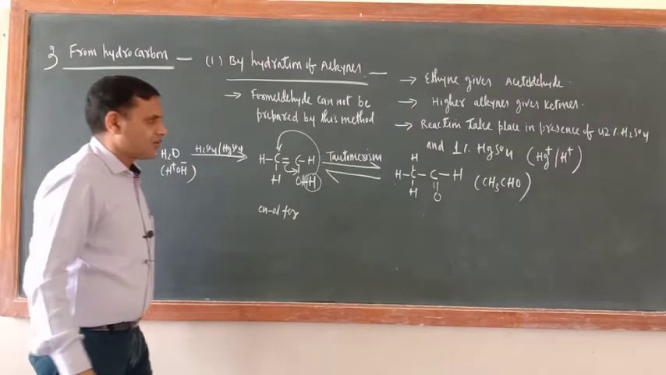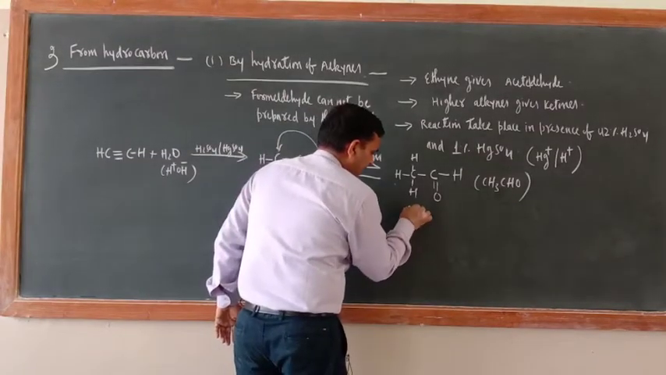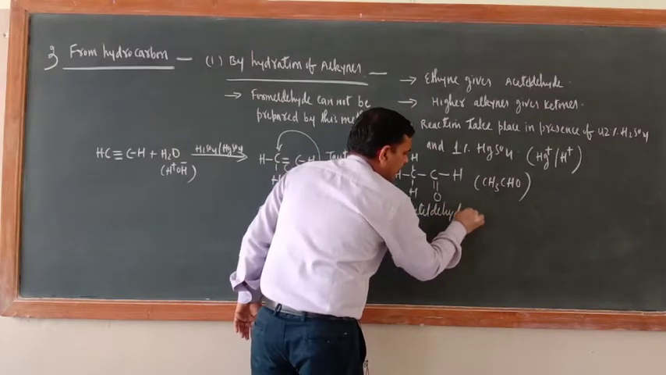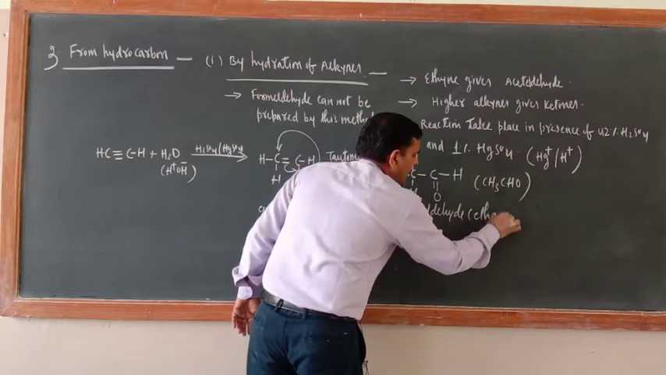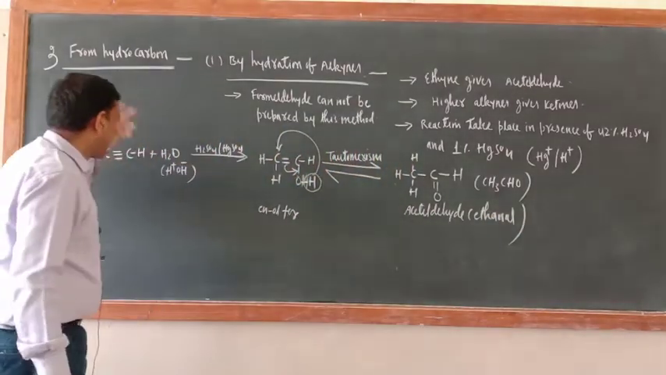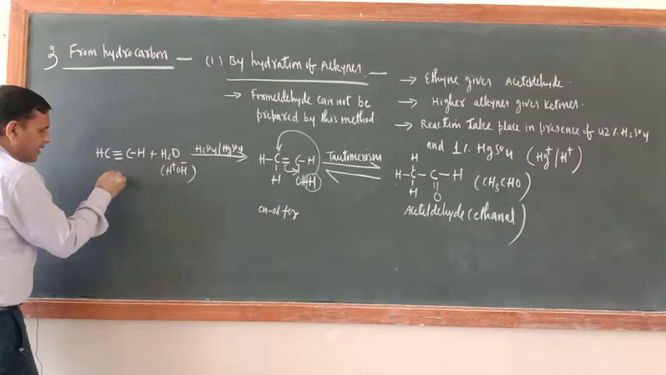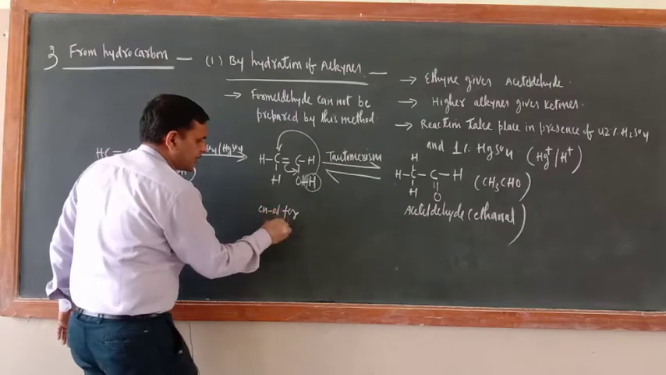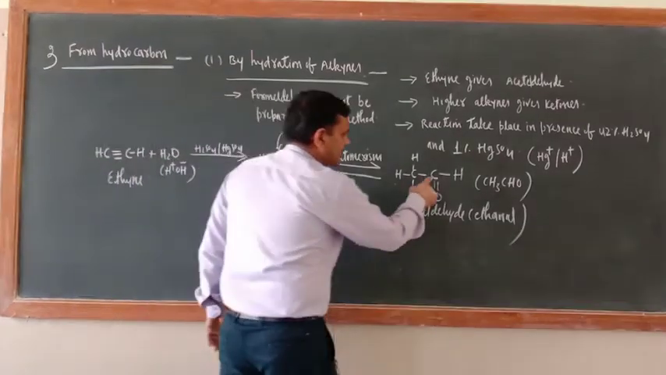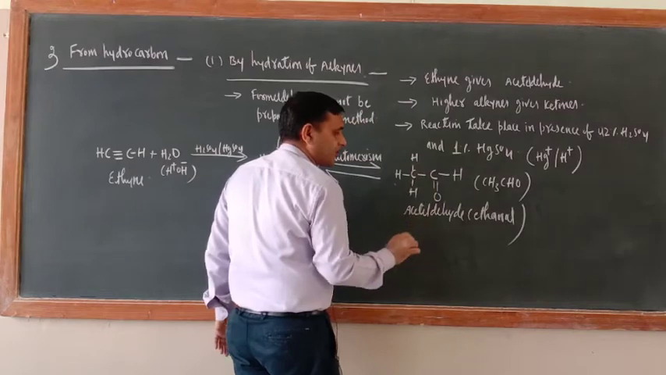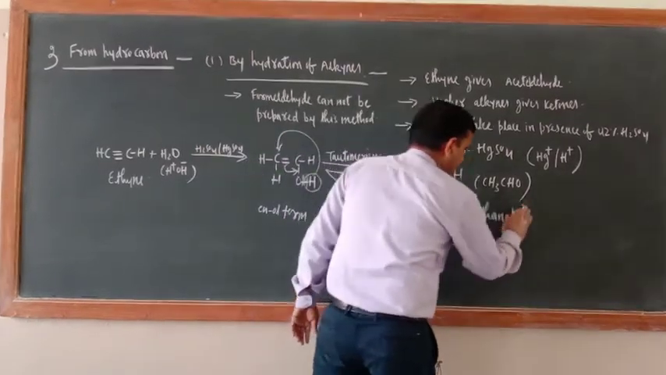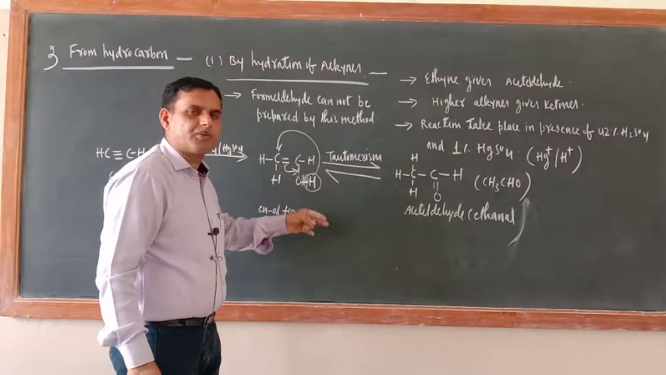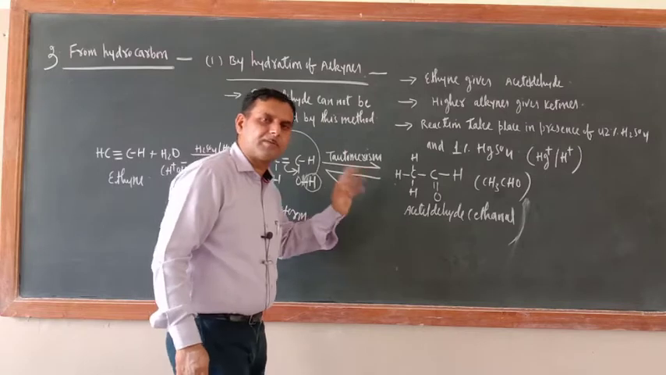I hope you are getting this. The name of this one is acetaldehyde or ethanal, and this is from ethyne. This is the ene-ol form. Now this is the keto form, but it is not ketone. Don't get confused. In tautomerism, which I taught last year, one form is the ene-ol form, and the other is the keto form. Keto form means containing a C double bond O group.